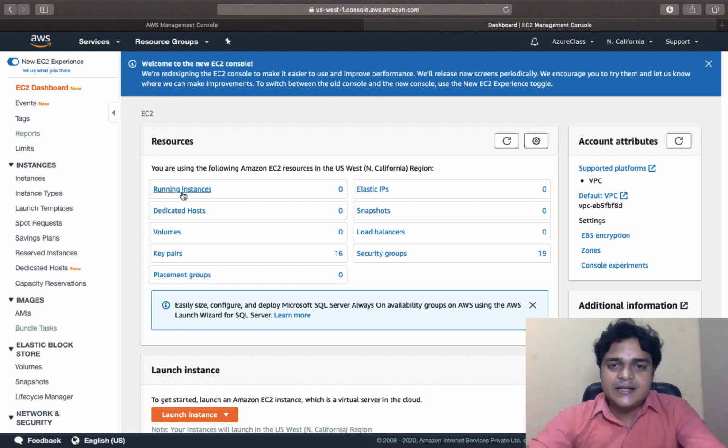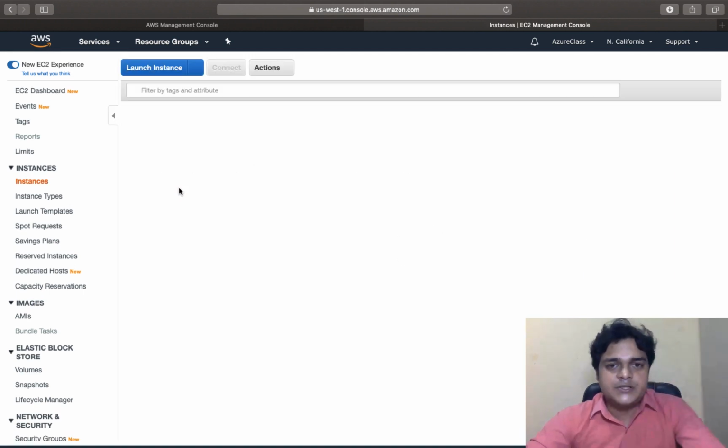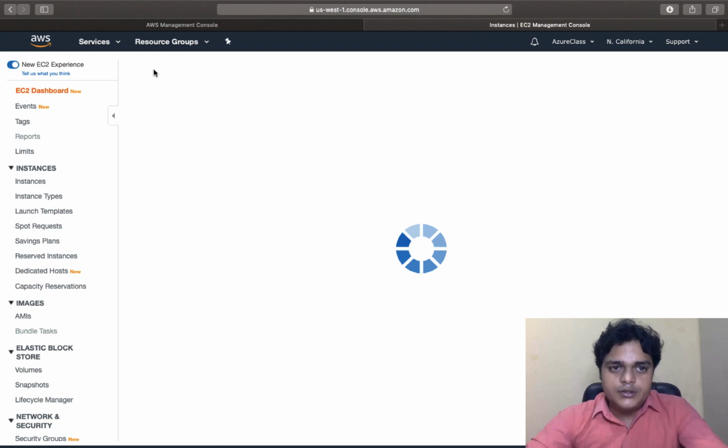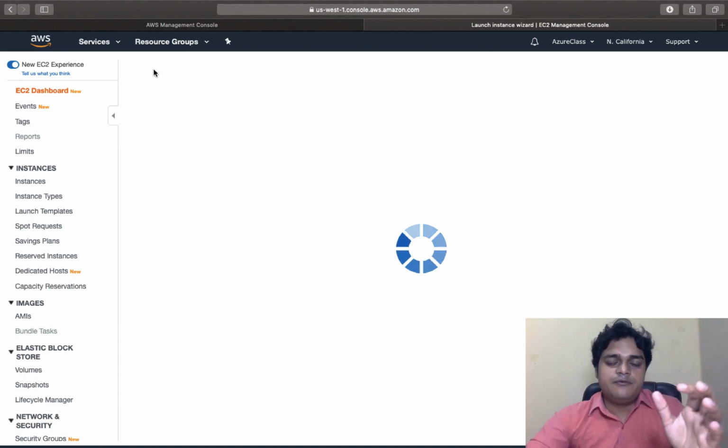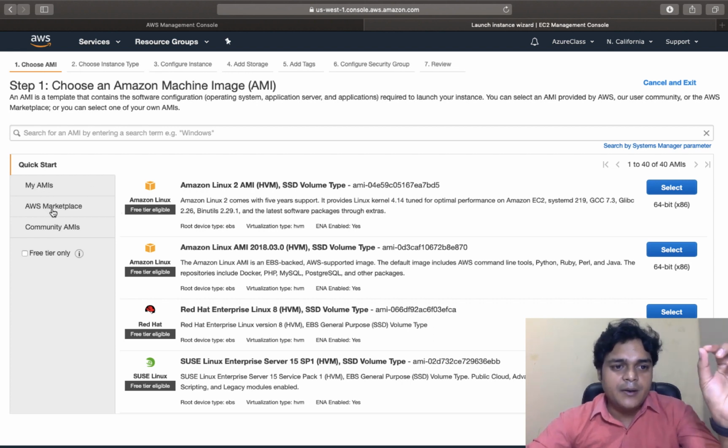If we look at the running instances, there are no running instances available. Just click on the running instances and try to create one WordPress server. Just click on Launch, and whenever you click Launch, it gives you the option to create and choose your operating system. Here we have a lot of options available like My AMIs, Amazon Marketplace, Community AMIs, and free trial.